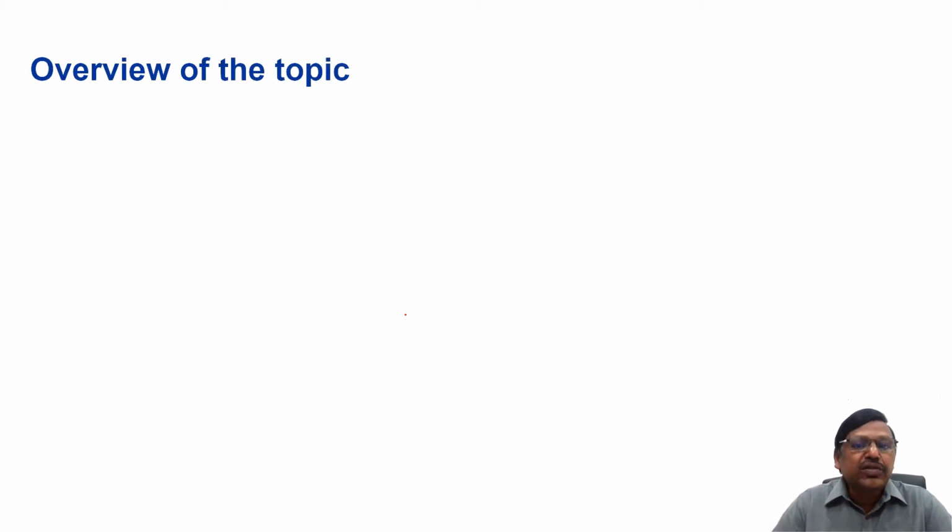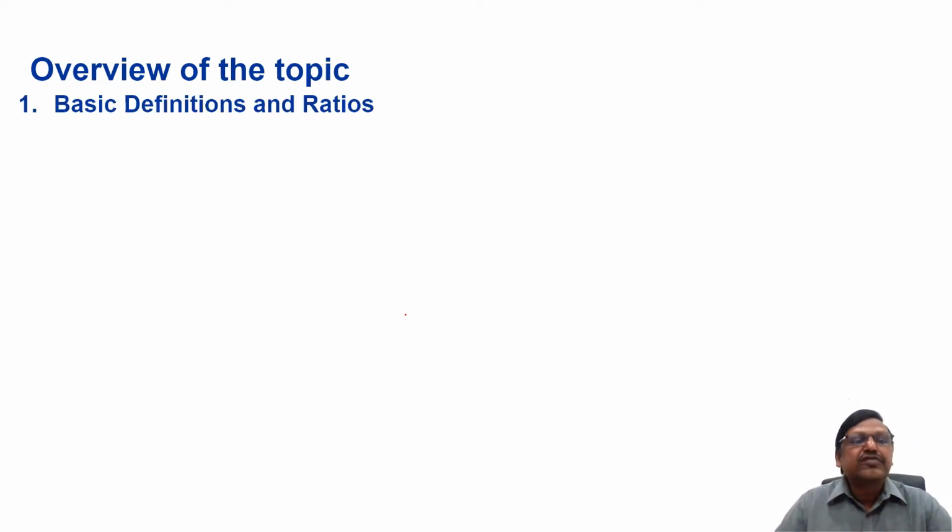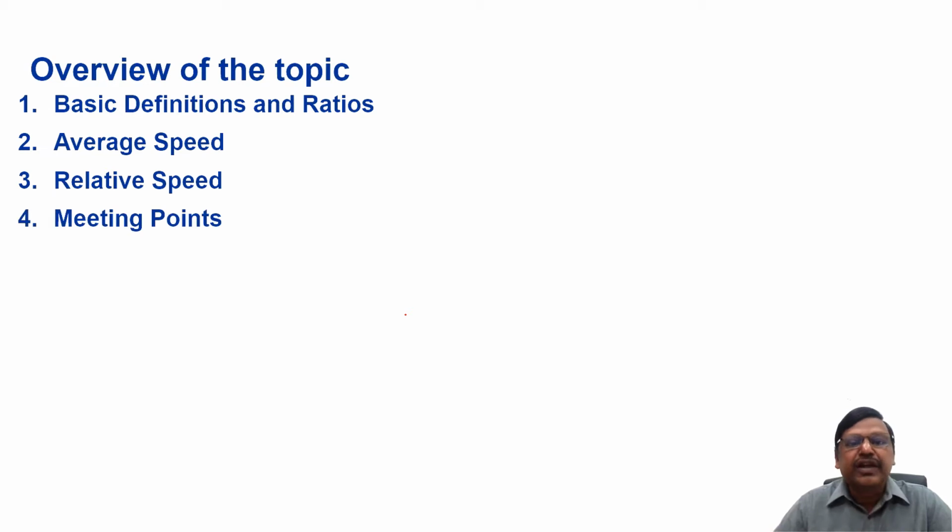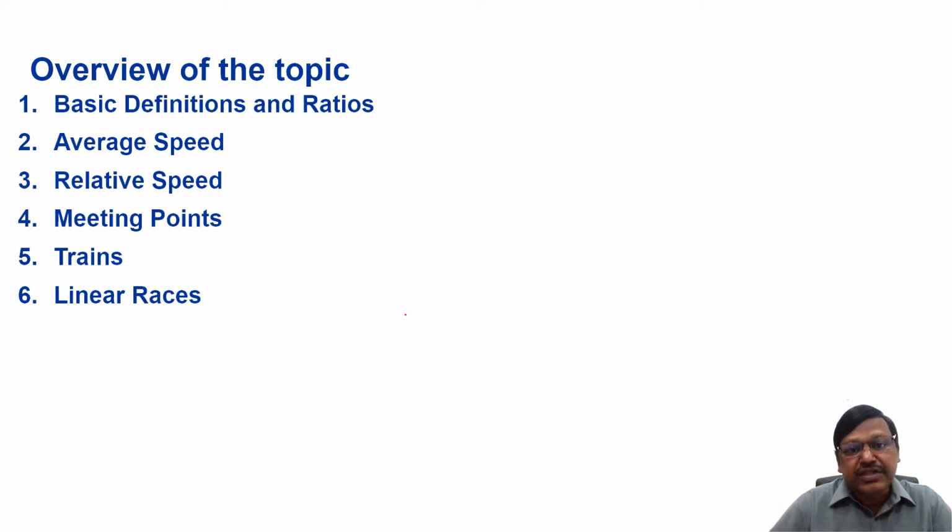Now, let's look at the overview of the topic. We will divide this topic into some 10 different areas, and we'll try to discuss each area in detail. The first one is the basic definitions and ratios. The second part will be average speed. Third one is relative speed. Fourth one is meeting points, when two people are traveling, where and when do they meet, kind of questions. Next, trains related questions. Linear races, when people run a race, who will beat whom by how much margin and all that, those linear races questions.